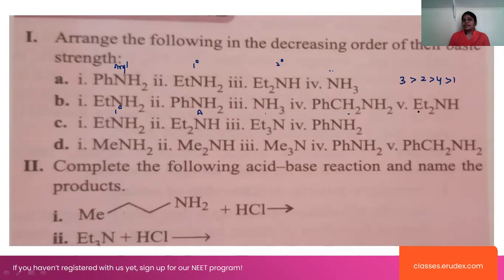Generally, we know that secondary amines will be more stable here. Secondary amines are more basic in character. So among these, 5 will come first category.